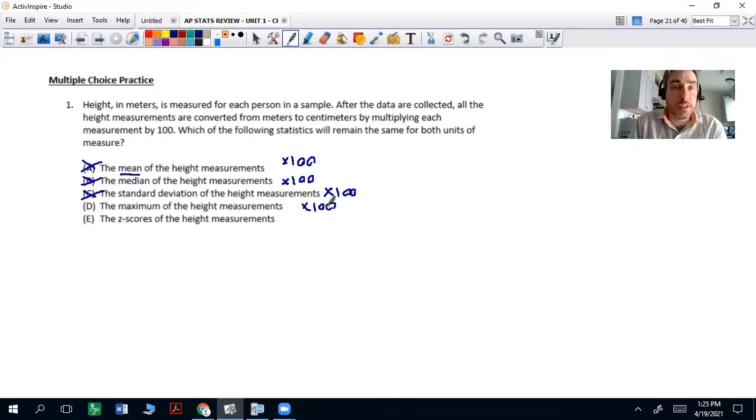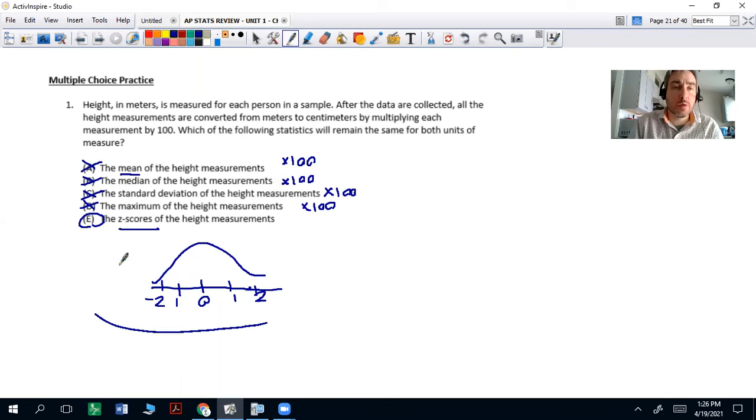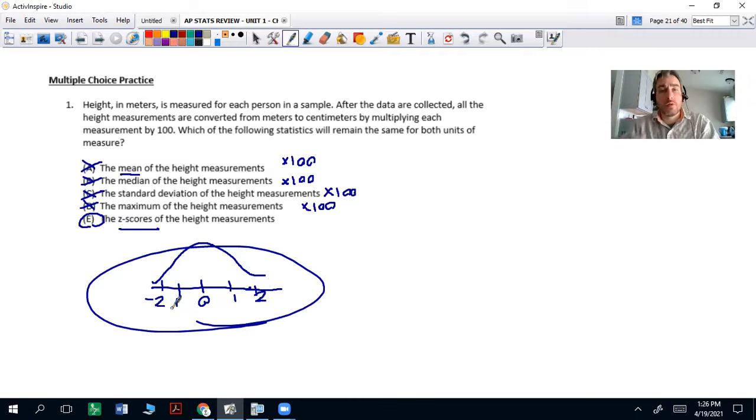The only thing that won't change is the Z-scores. That's going to be the same because Z-scores remain constant, right? Z-scores are always centered around 0 and have a standard deviation of 1. Okay, that'll always be true. So just think about that.